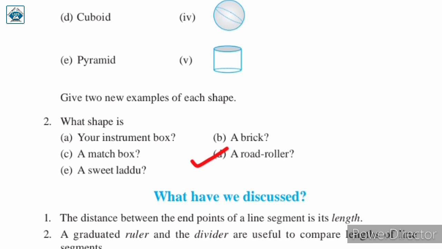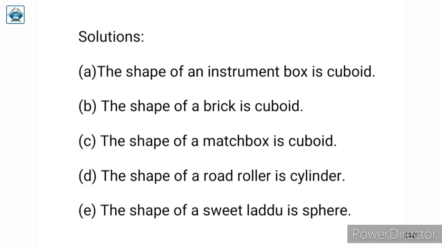Next, a road roller. While giving examples of cylinder, I told you that the shape of road roller is cylindrical. So यहाँ पे the shape of a road roller is cylinder. Next, a sweet laddu. You all must have seen a sweet laddu. लड्डू का जो शेप है वो बॉल के जैसा होता है, that is sphere. So the shape of a sweet laddu is sphere. In this way you have to write the solution in your notebook.